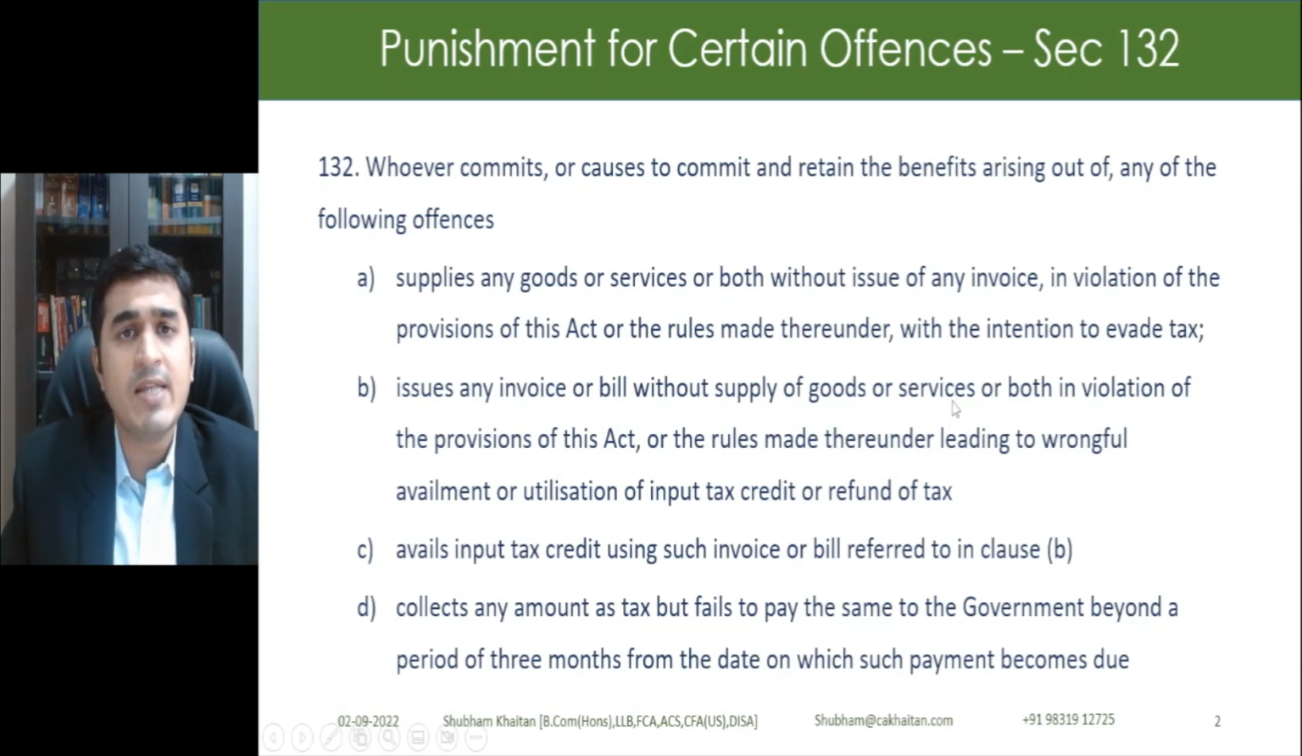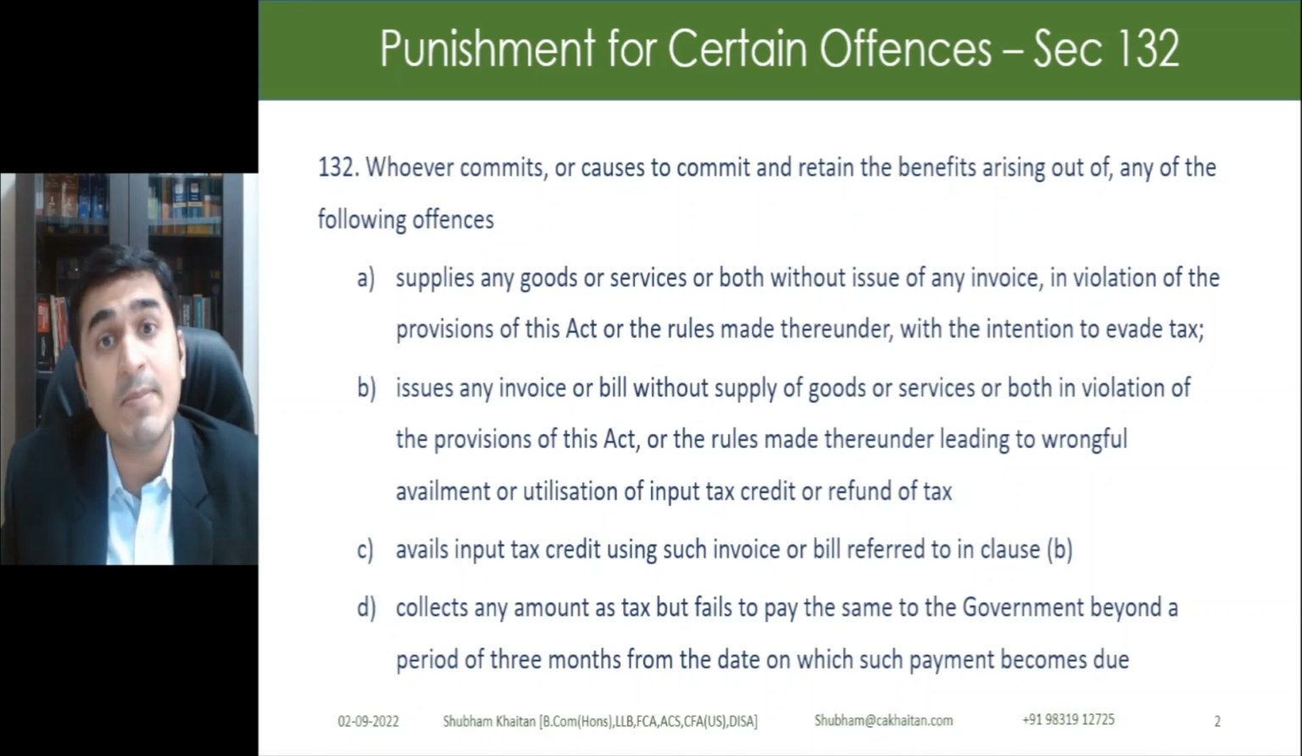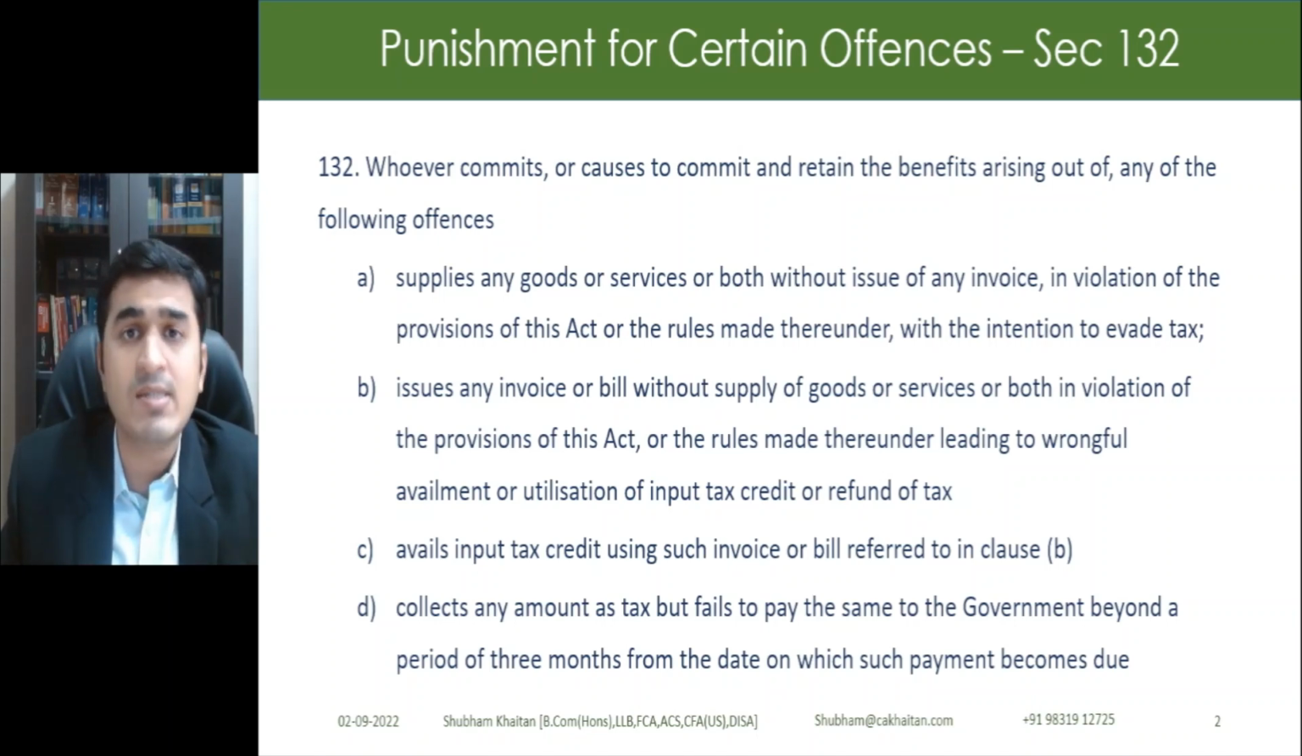First, let us understand Section 132. Section 132 covers two kinds of persons: a person who himself commits an offence, or a person who is the mastermind behind the offence. That means he causes someone to commit that offence and retains the benefit out of it, right? Now, there are four categories of offences which are covered under prosecution.